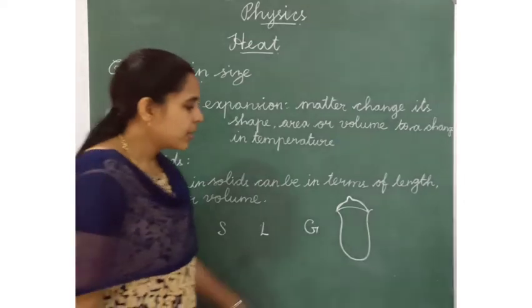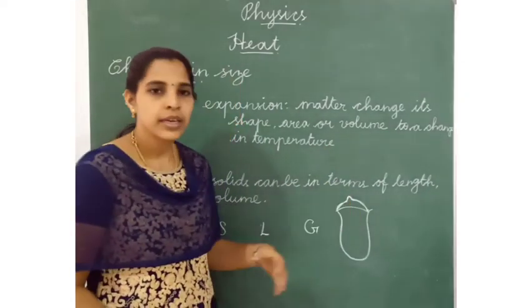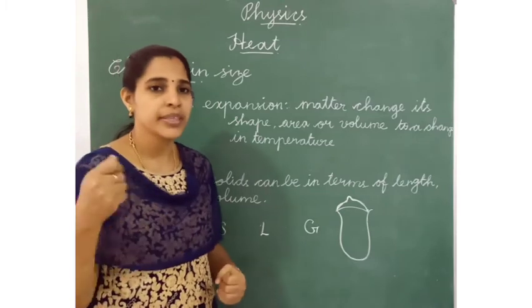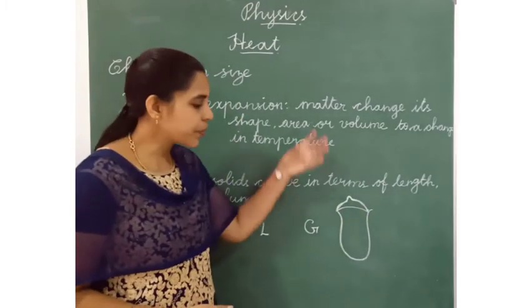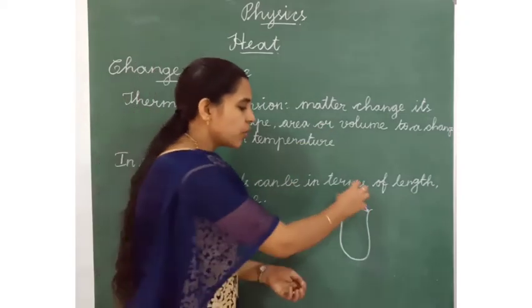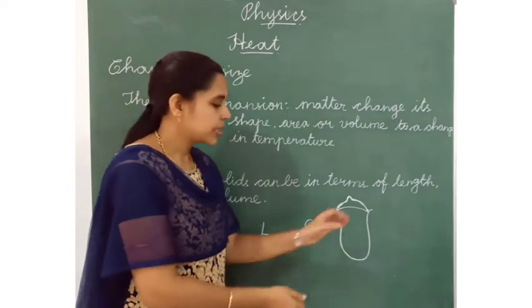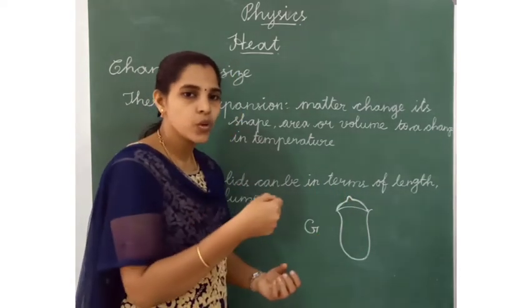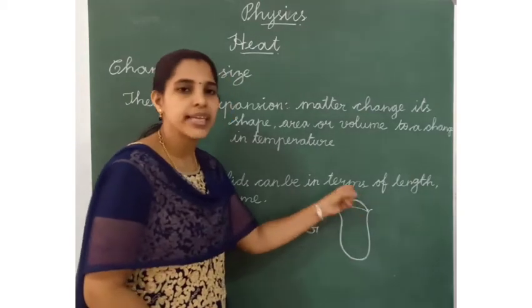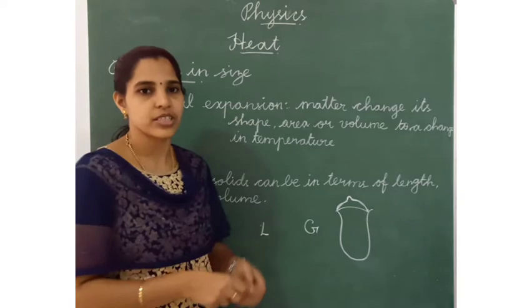Metal lid. When we open the lid of this metal, it's very difficult to open because it was very tight. When we pour the hot water over the lid, it becomes loose. The metal lid becomes loose, so we can open the lid easily because we are applying heat.